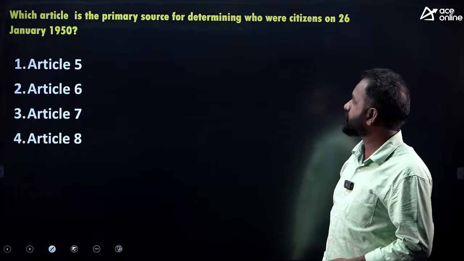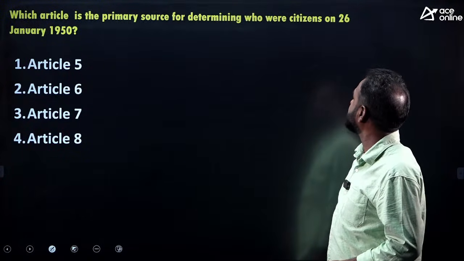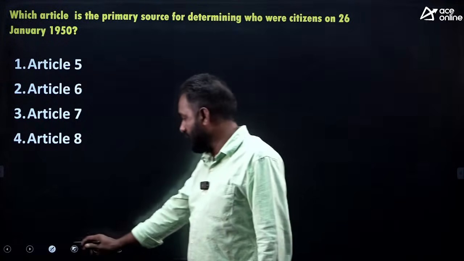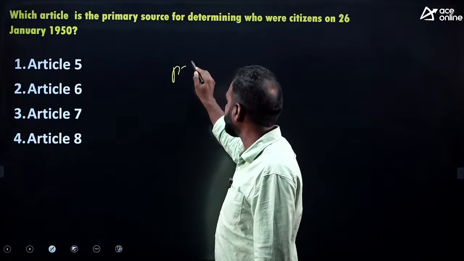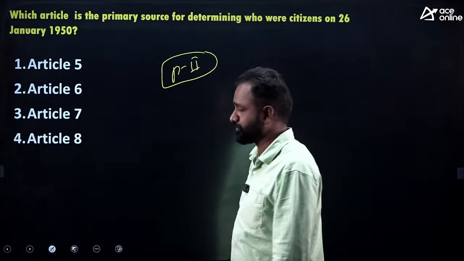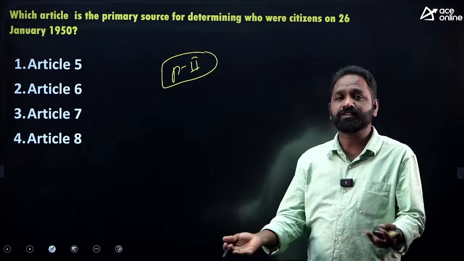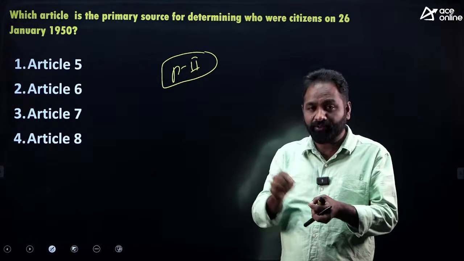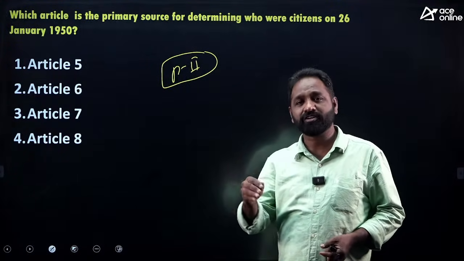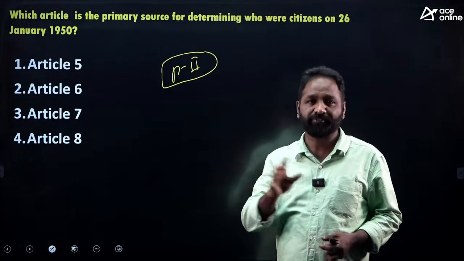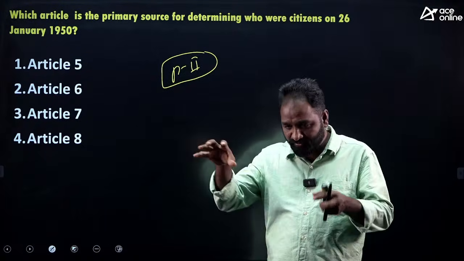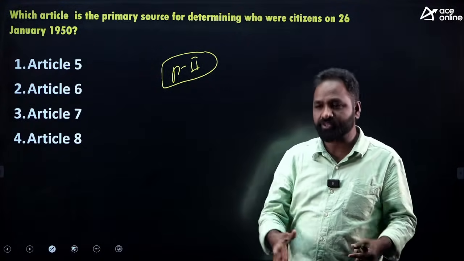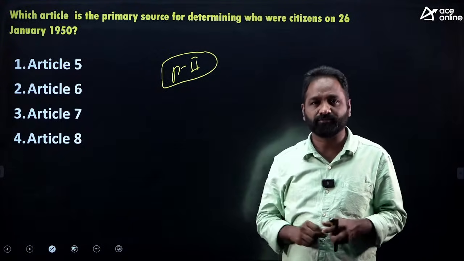Which article is the primary source for determining who are citizens on 26 January 1950? You know that Part 2 talks about citizenship, am I right? Is it clear? Who is the citizen of the country? When the constitution came into effect on January 26, 1950, we had to identify who is our citizen and who is not a citizen.